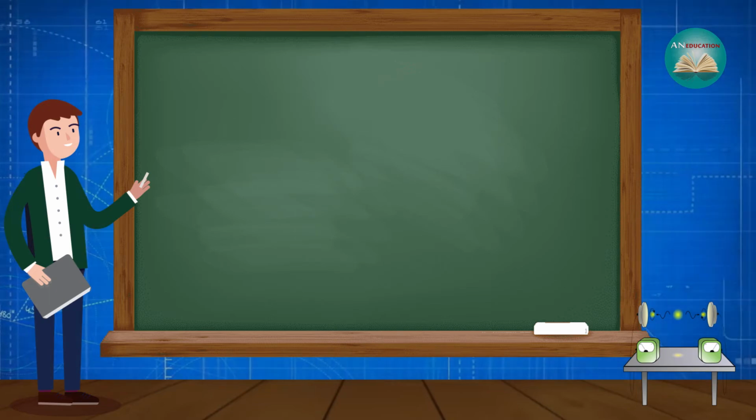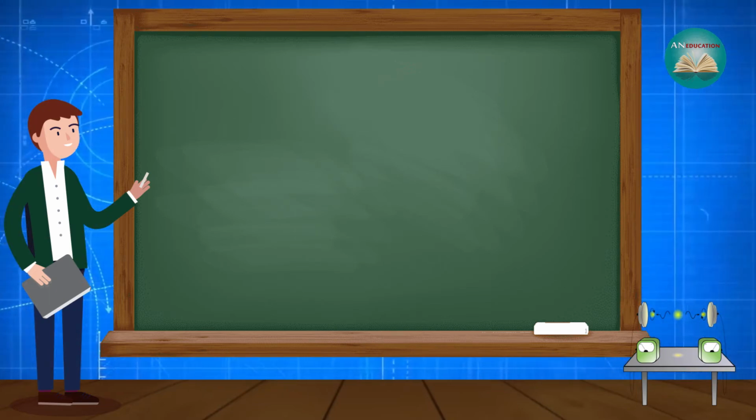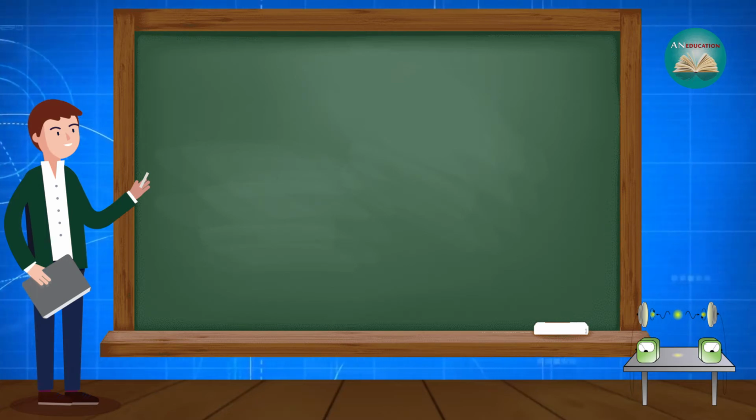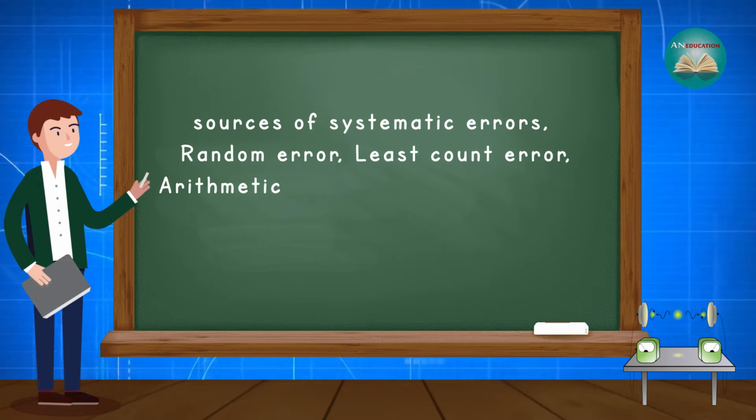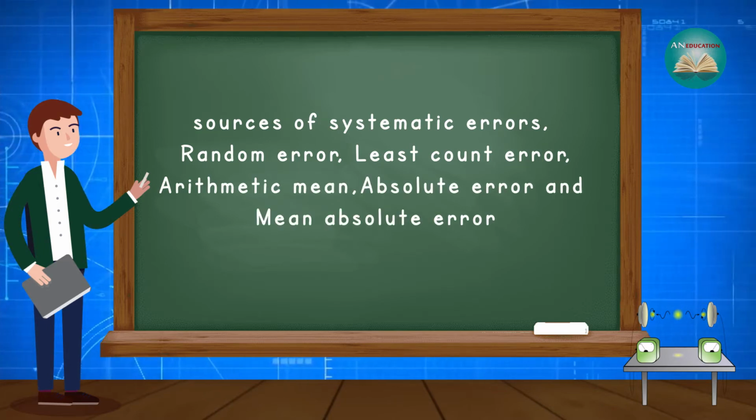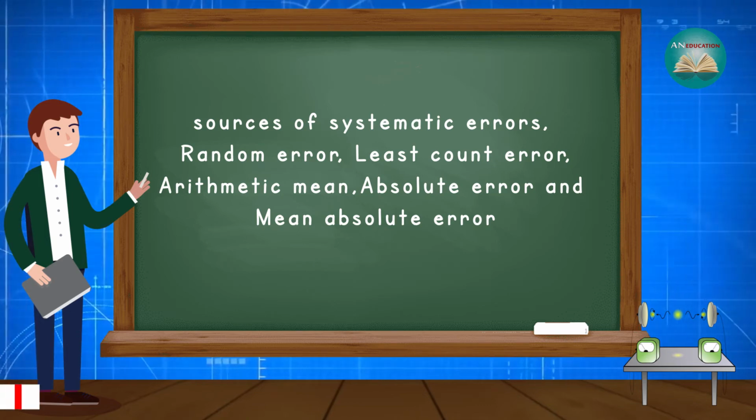In the previous lecture, we were discussing the first type of error, that is systematic error, and the first source of systematic error, that is instrumental error. In this video, we will learn about some of the other sources of systematic errors, random error, least count error, arithmetic mean, absolute error, and mean absolute error.